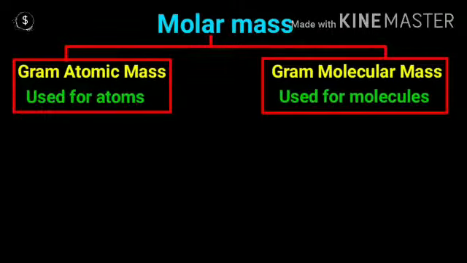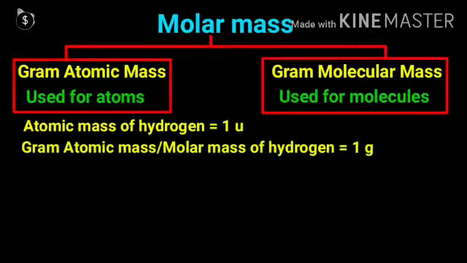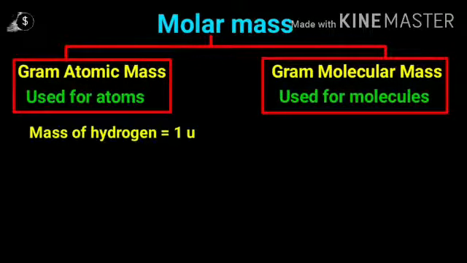So there should be no confusion. It is simply atomic mass, nothing else. Children, again listen, it is simply atomic mass. Atomic mass you represent in U, but gram atomic mass is represented in G. And the same for gram molecular mass. So atomic mass of hydrogen is 1 U and gram atomic mass or molar mass of hydrogen is 1 G. Okay, there should be no confusion. Simply atomic mass, change the unit. Only the unit will be replaced by G.